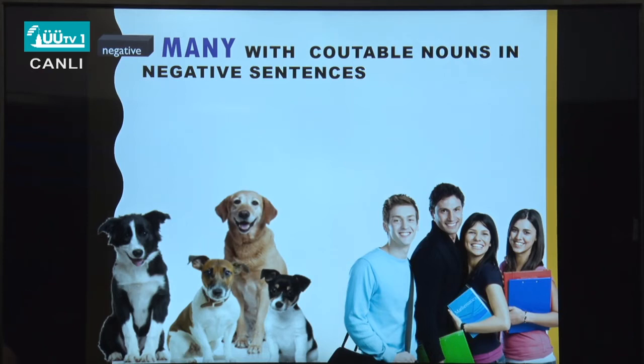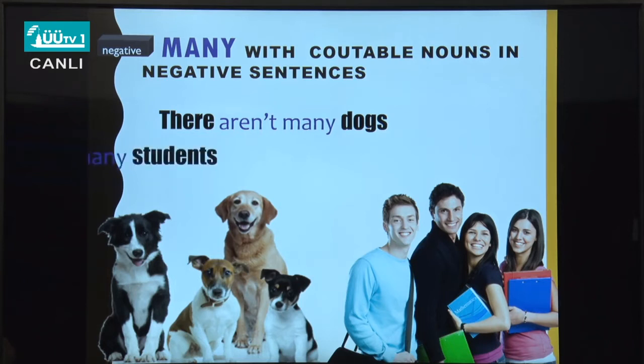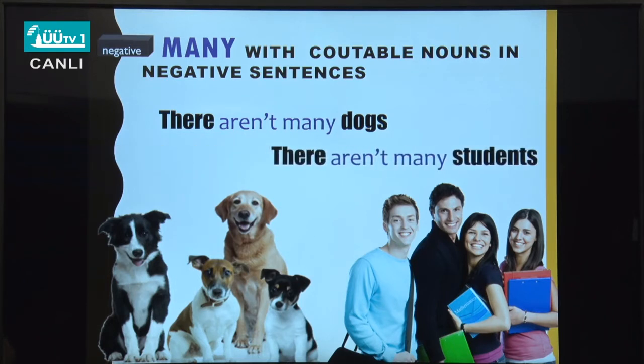Okay, I think that you're right. There aren't many dogs, and there aren't many students. We use many to talk about countable nouns, or to show the countable nouns in negative sentences.